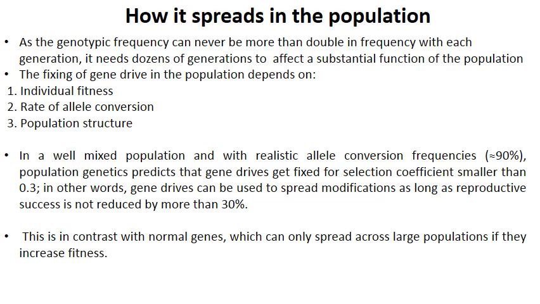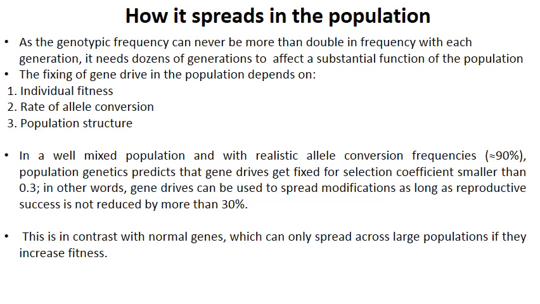In a well mixed population and with realistic allele conversion frequency, maybe 90%, population genetics predicts that gene drive gets fixed for selection coefficient smaller than 0.3. That means the reproductive ability should be limited to 30%. In Mendelian genetics or a normal Hardy-Weinberg population, we expect the maximum reproductive fitness, or the maximum reproductive capacity.